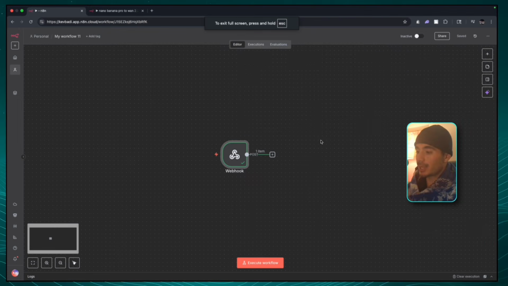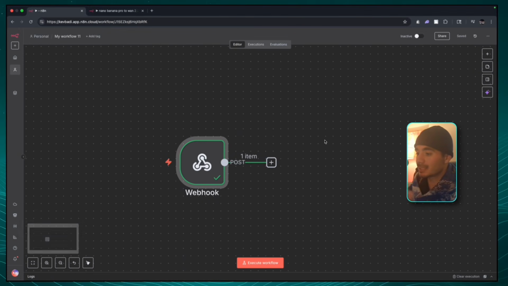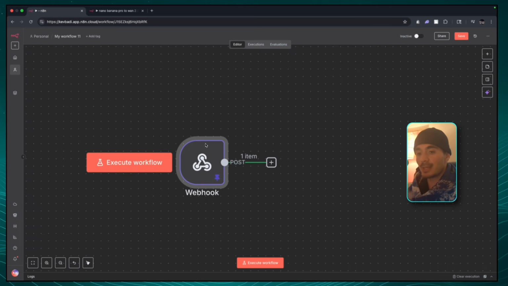And when you guys are working on your agents, to save you time, you can always pin the most recent node that has successful data. And so all you have to do there is right click and select pin. And so now the data that we just sent in is always going to be here.